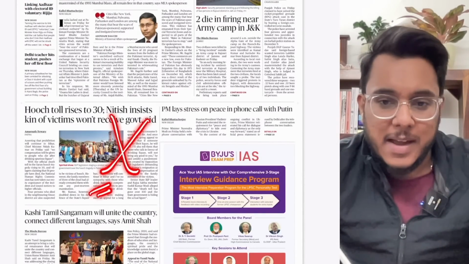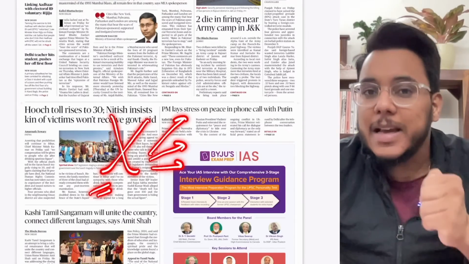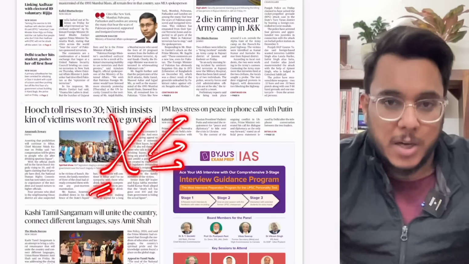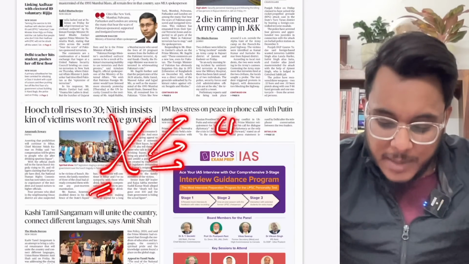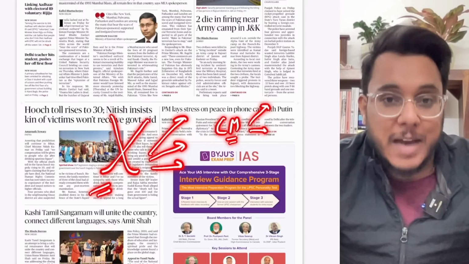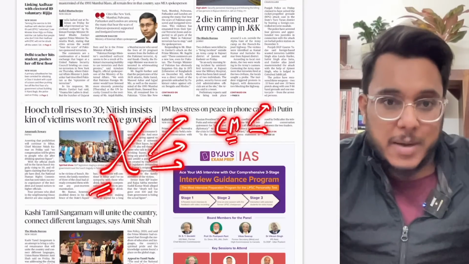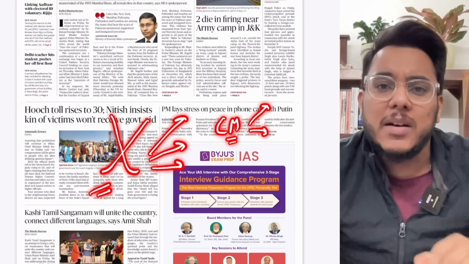One more issue, guys: an ethical dimension can also open up from this article. Why? Because the chief minister of Bihar said, I don't have any sympathy for the people who died after consuming the spurious liquor, no ex gratia compensation will be given, and these people deserve to die.